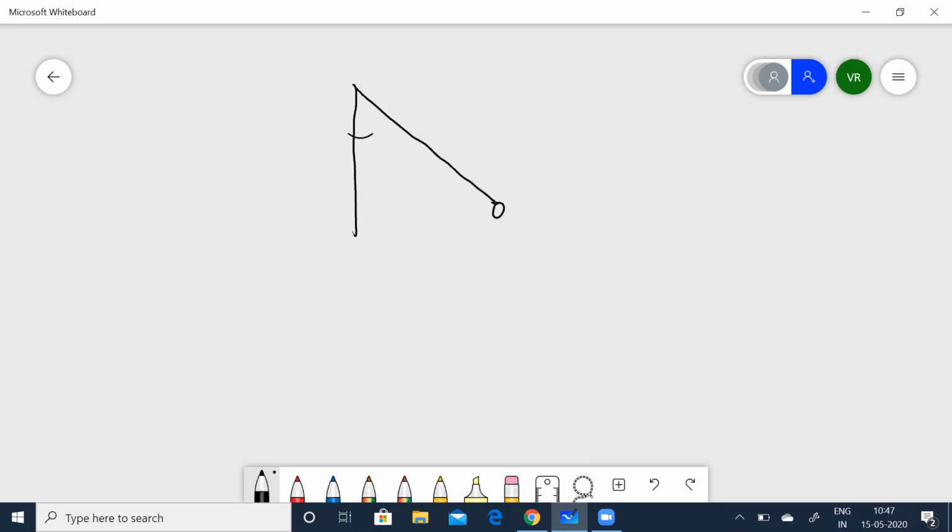So this is going to be theta. Now this is going to be the weight mg, which is acting downwards. Obviously the reaction is now going to be opposite. You can resolve this into two. The tension is now going to be along this direction, so it will be resolved into two components, that is T sine theta here and T cos theta here. T cos theta and mg are equal and opposite, so they will get cancelled.